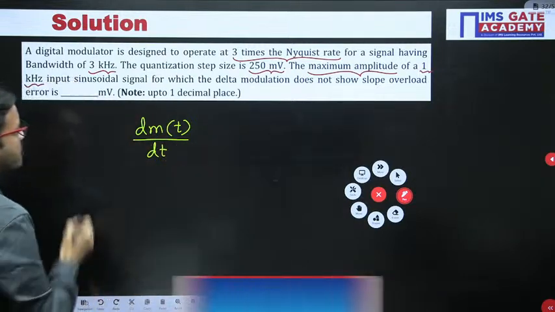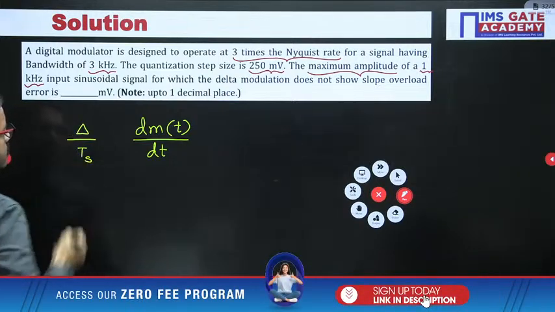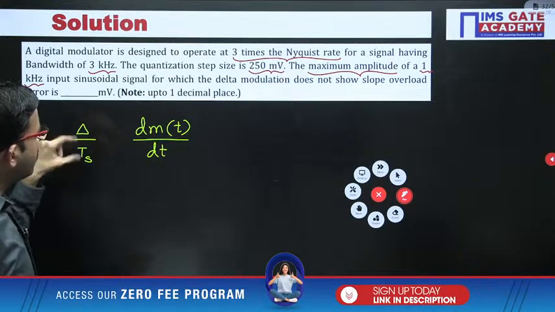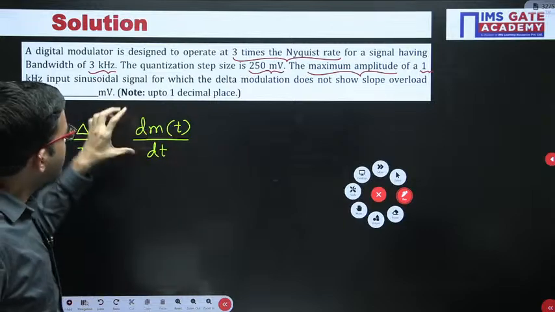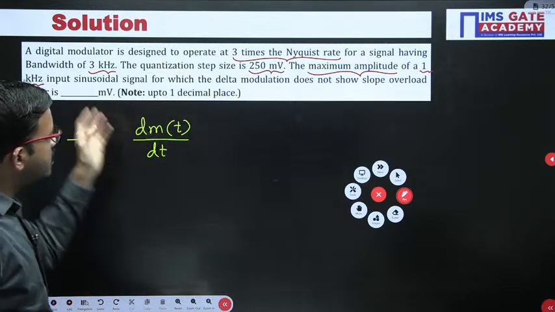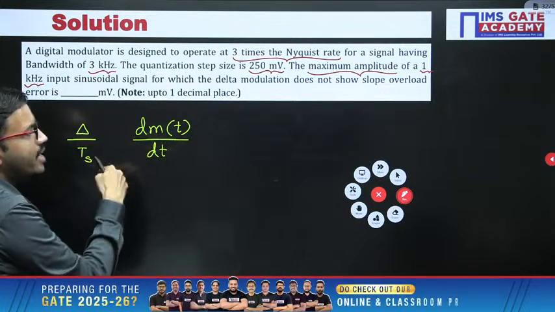After the delta modulator, you are getting the slope delta by Ts. If these two slopes are same, there is no error. But if this value is greater than that one, slope overload error is there, or if that value is greater than this one, granular noise is there.